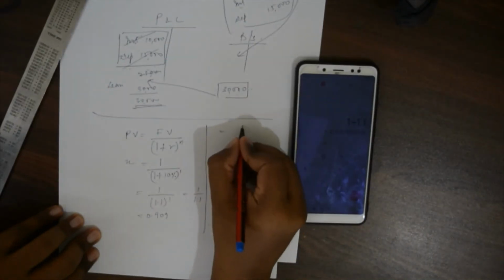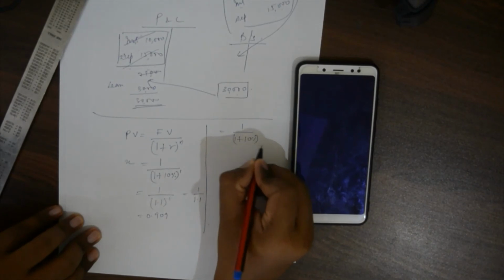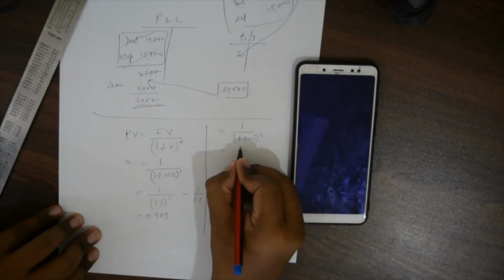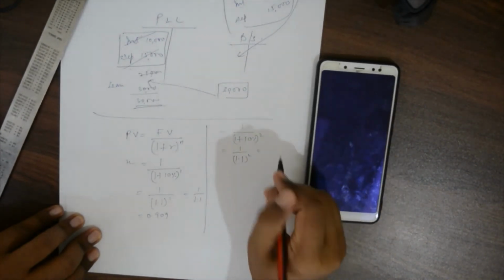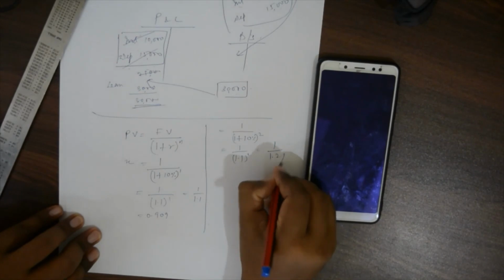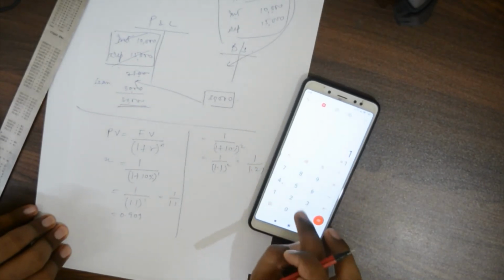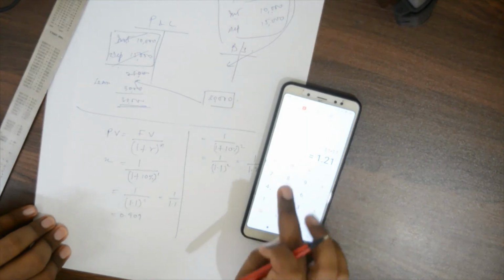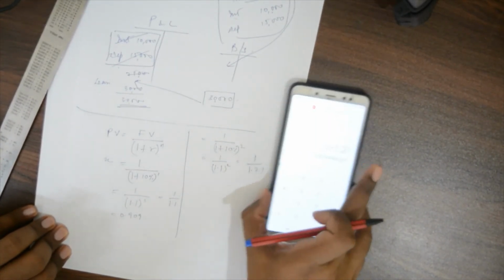For 2 years it is 1 upon 1 plus 10% raised to 2. So 1 upon 1.1 raised to 2 is equal to 1 upon 1.21. How do I get 1.21? 1.1 into 1.1 is 1.21. So 1 divided by 1.21 is equal to 0.826.